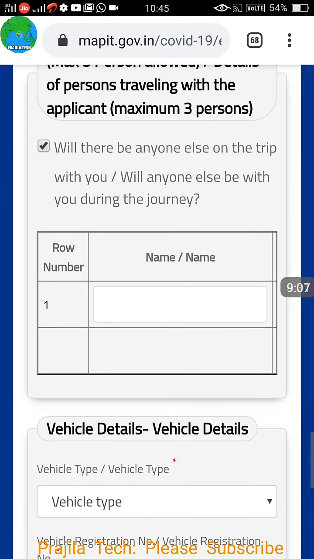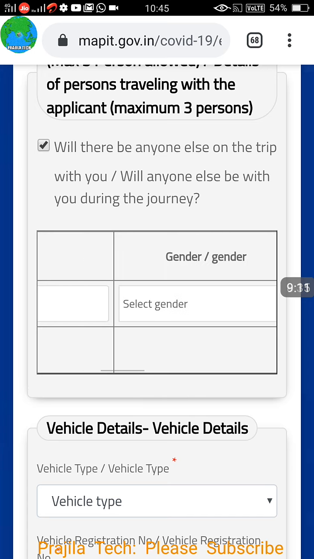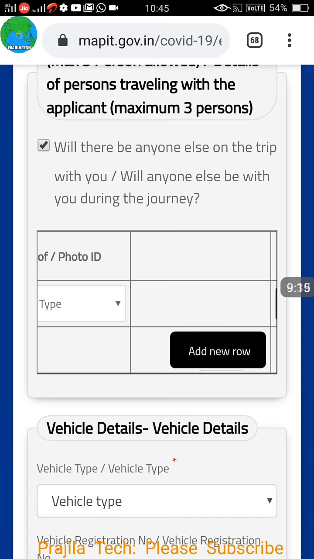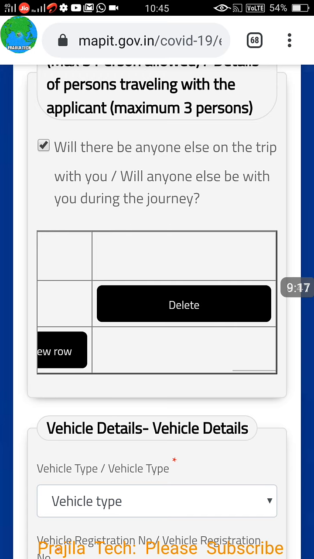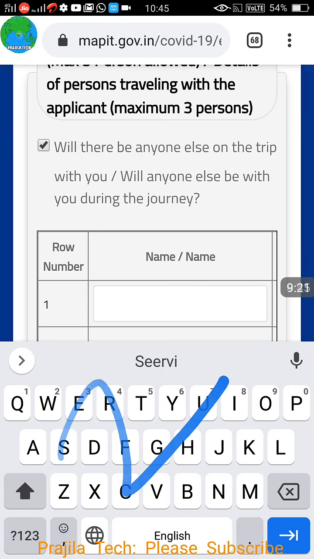You can see here, you can add more members here. 3 members can be added. His name, age and gender, or a relationship with you, and photo ID proof. Which kind of photo ID proof you are attaching. You don't need to upload anything. You have to just select what kind of.